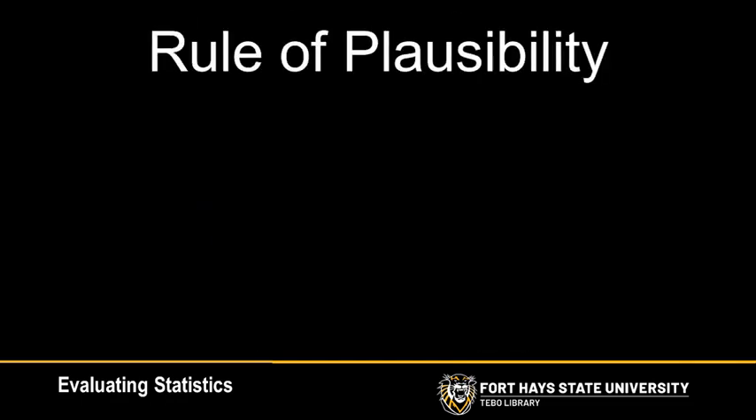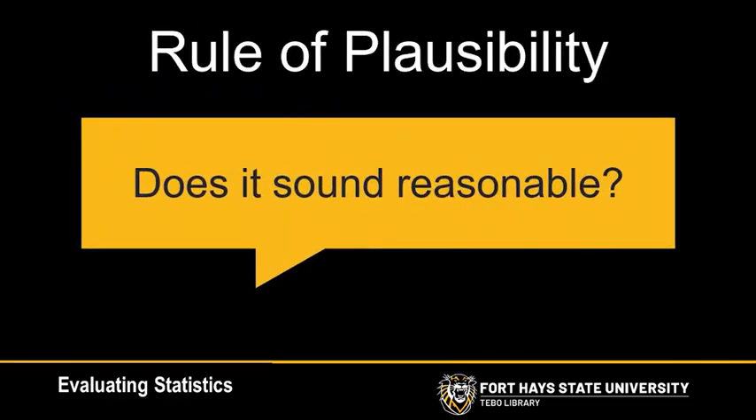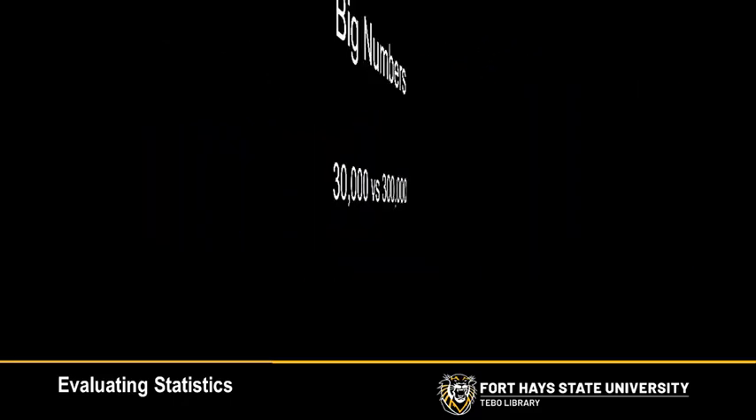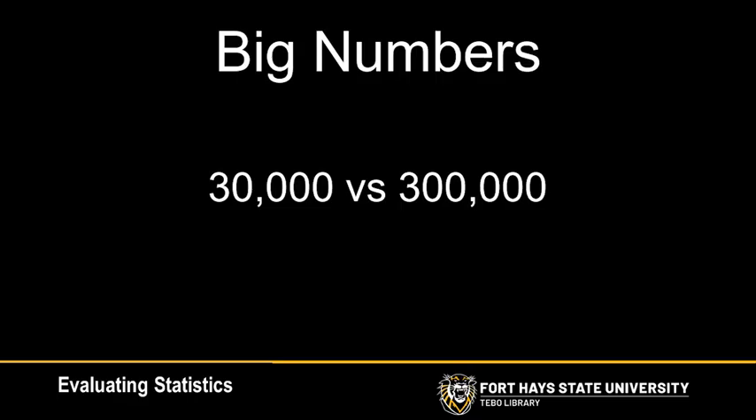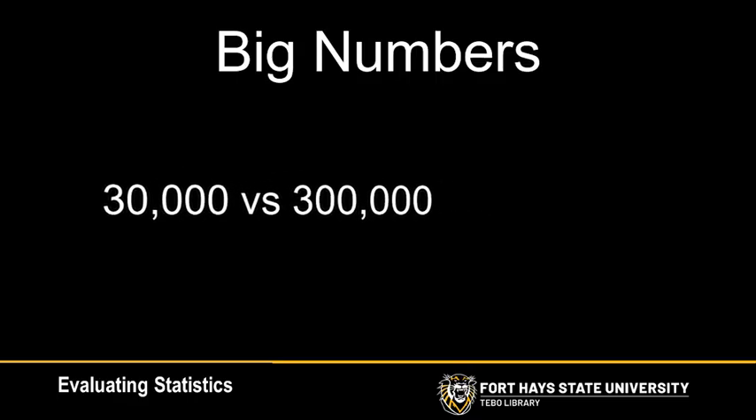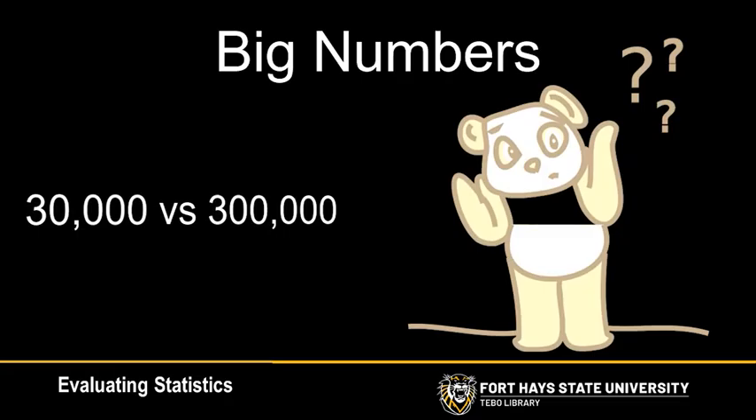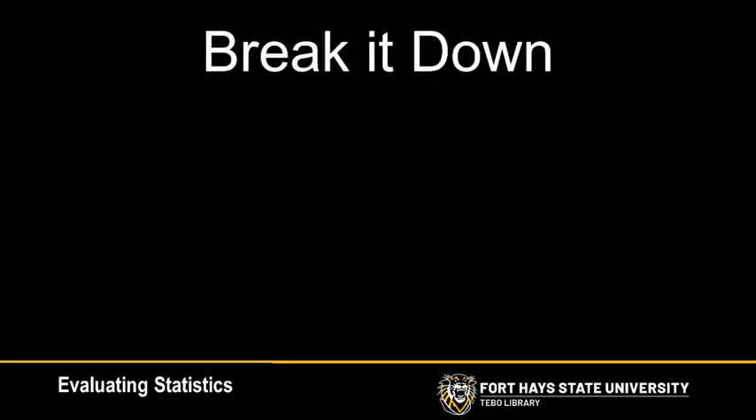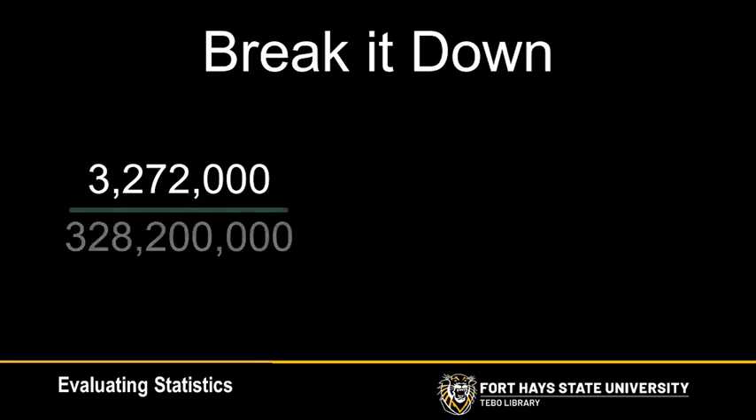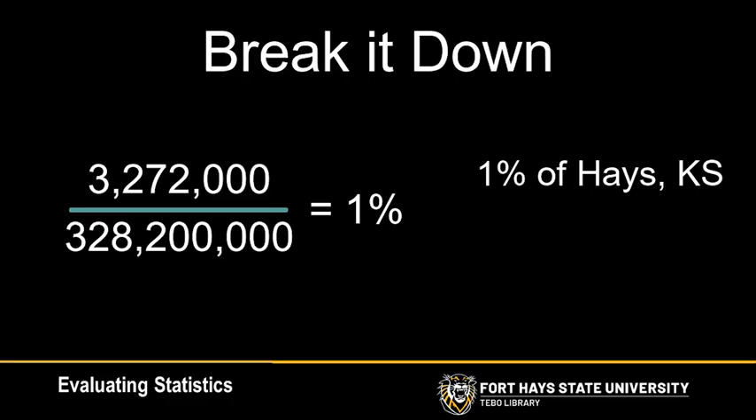The final way to evaluate statistics is the rule of plausibility, which means thinking about how reasonable it sounds. One way people try to trick us with statistics is by reporting really large numbers. Most people are not very successful at conceptualizing the difference between 30,000 and 300,000. But here are two ways to handle this problem. One way is to break the number down. For example, if you are given a large number, convert it into a percentage of the U.S. population. Then apply that percentage to the population of your hometown and see if it sounds plausible.